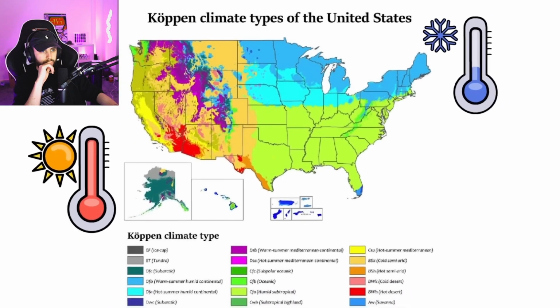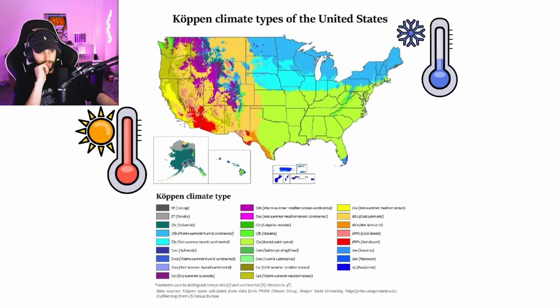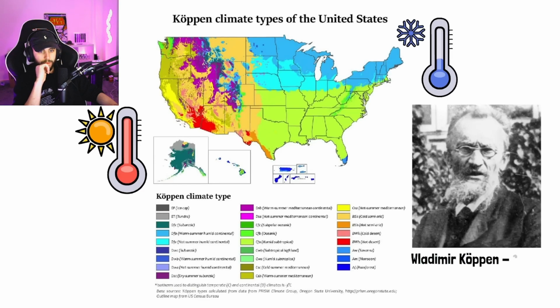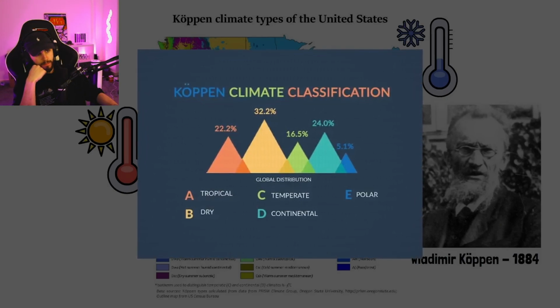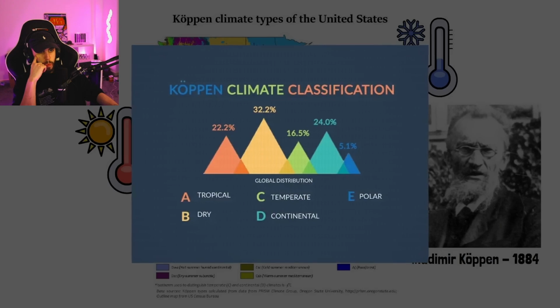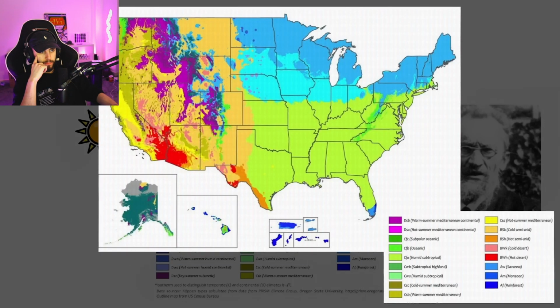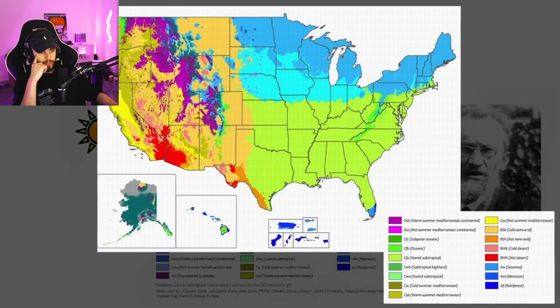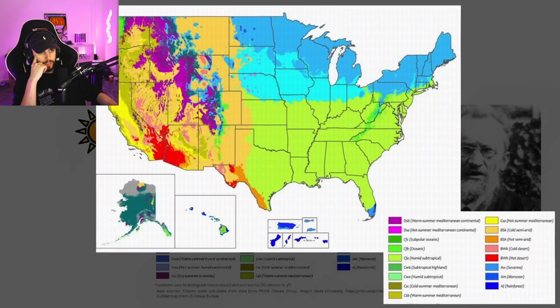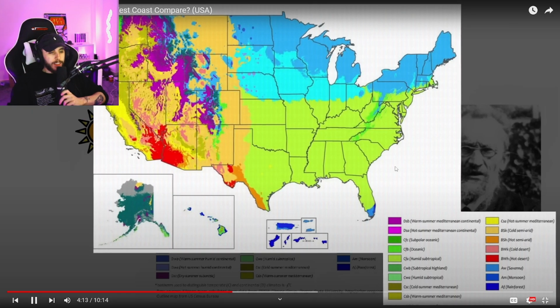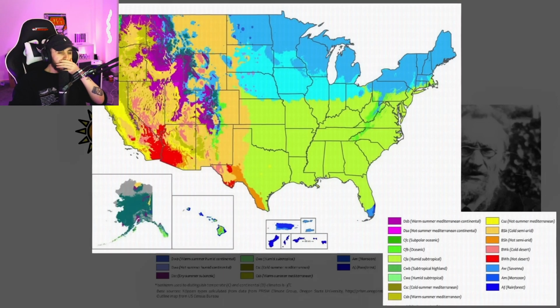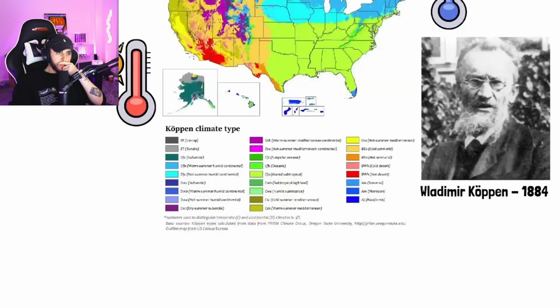The Köppen climate classification is one of the most widely used systems, first published by German-Russian climatologist Vladimir Köppen in 1884. It divides climates into 5 main climate groups, with each group being divided based on seasonal precipitation and temperature patterns. Here we can see California is mostly Mediterranean type weather, Oregon is the same but less warm, while Washington is more oceanic. What is the purple? Warm summer Mediterranean. Okay. On the East Coast, the north is warm humid continental, with the rest being closer to subtropical, although these colors are a little confusing.